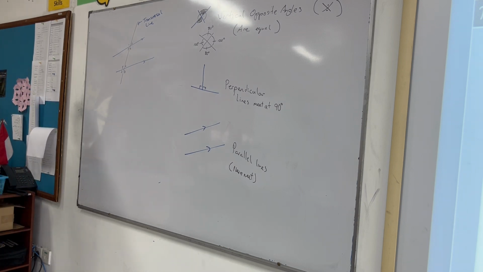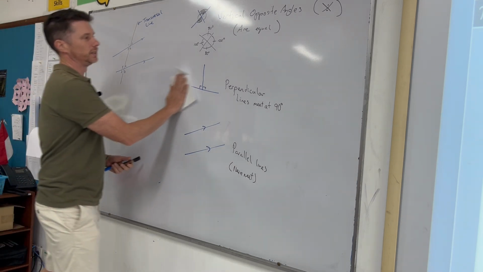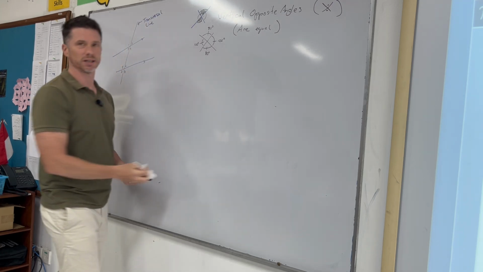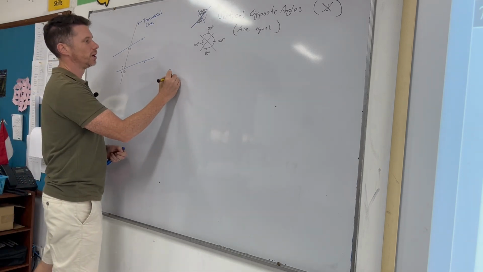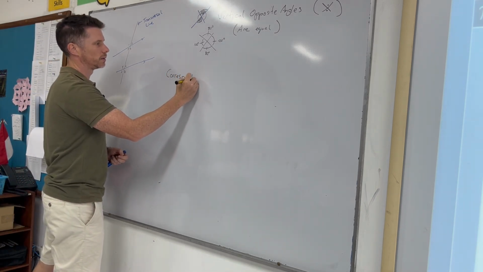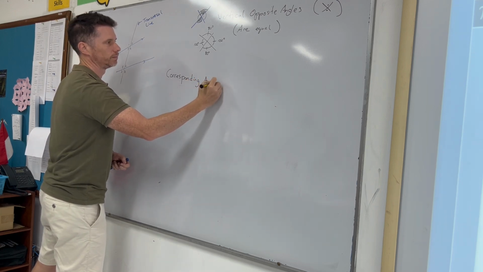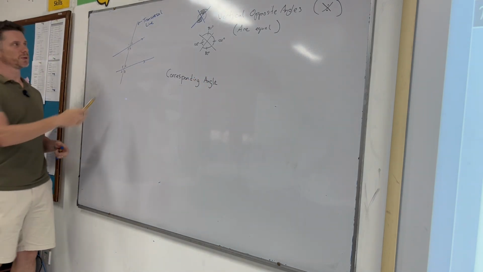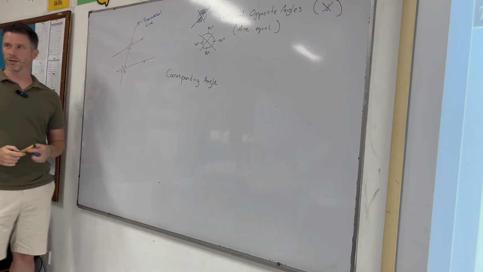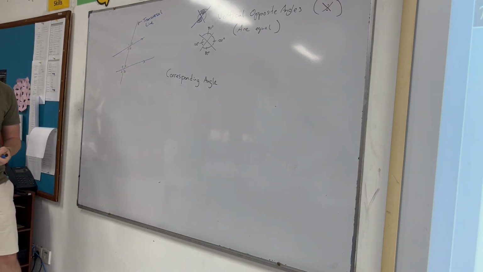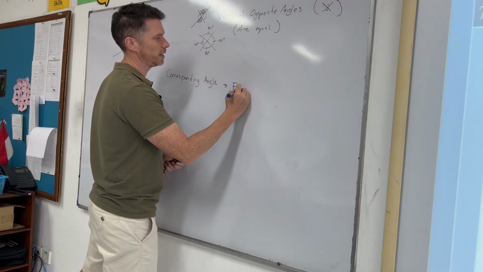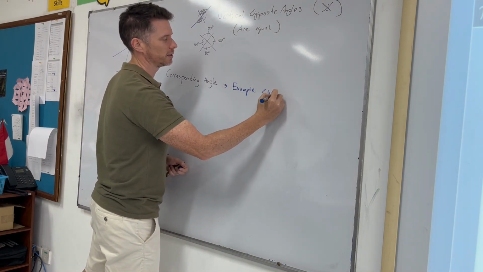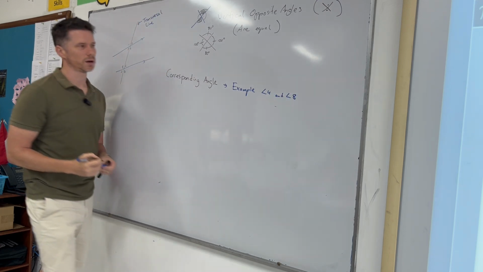So with that transversal line, there are certain names to the angles that have been created in pairs. The first name we're going to look at is something called a corresponding angle. So for corresponding angles, I've set up a set of 4 here, and I have a set of 4 down here, and there's ones that directly correspond to each other, that would be equal. I'll give you an example. Angle 4 and angle 8. So this is an angle symbol I'm writing here. Angle 4 and angle 8 are corresponding.